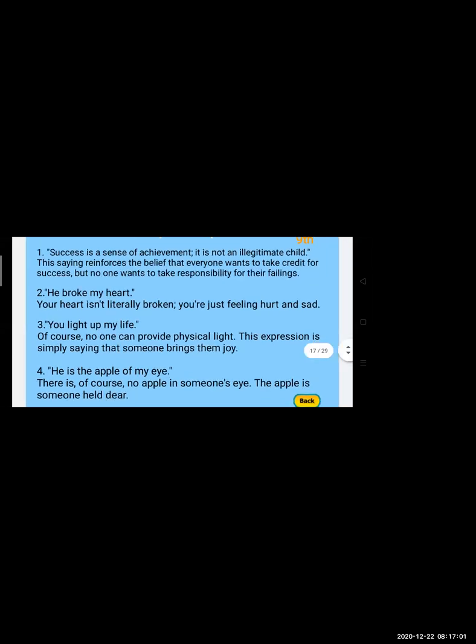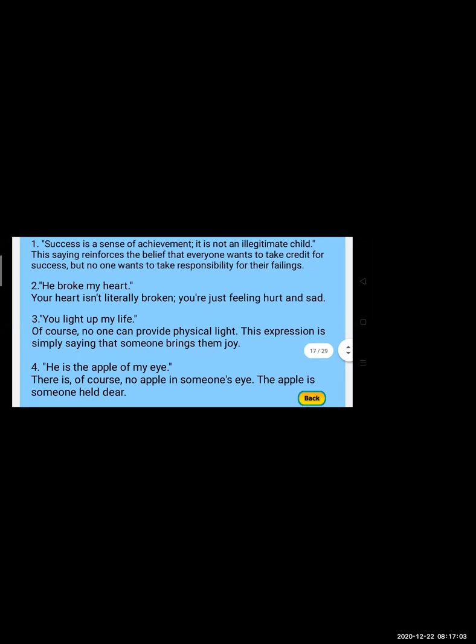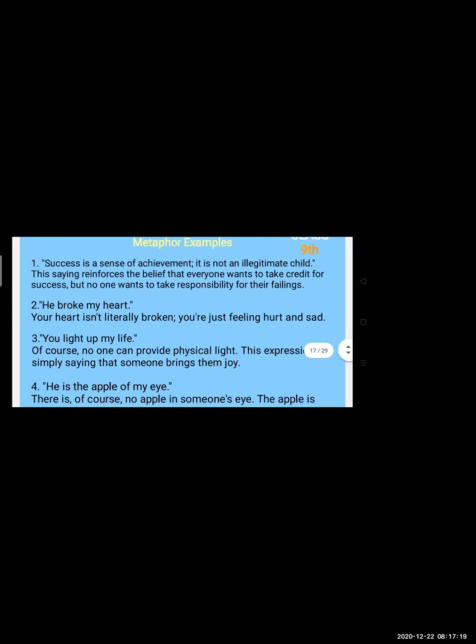He broke my heart. She broke my heart. Your heart isn't literally broken, you are just feeling hurt and sad. If you actually see, your heart is not physically broken, but it is your feeling which has been hurt. So it is like that. You light up my life. Okay, you light up my life.